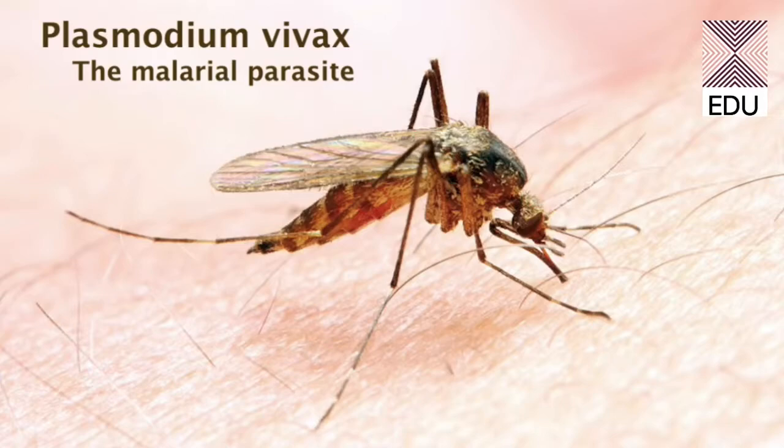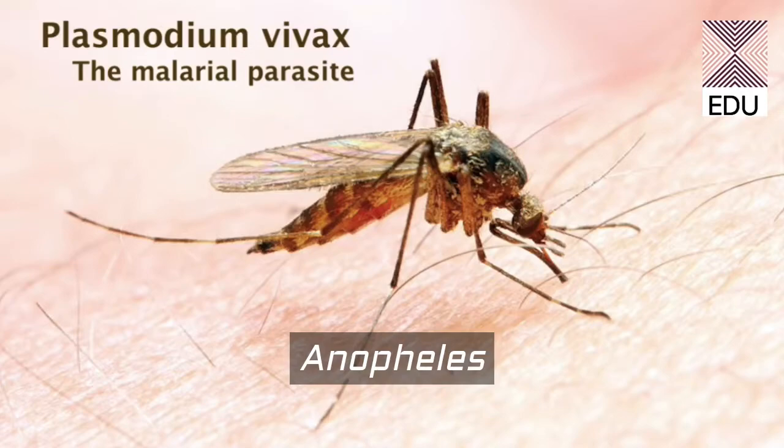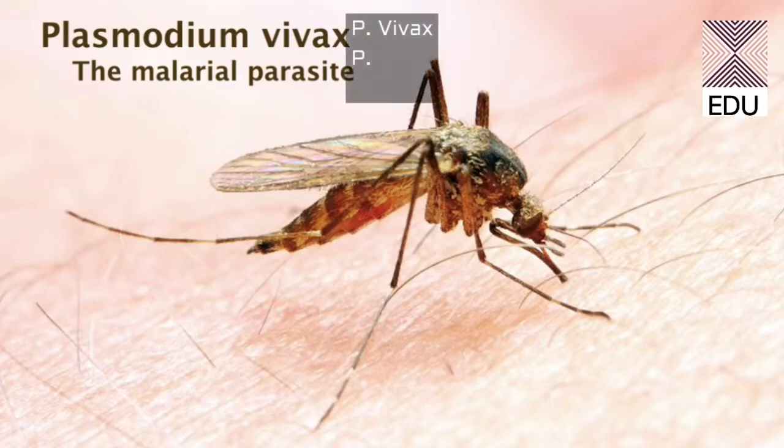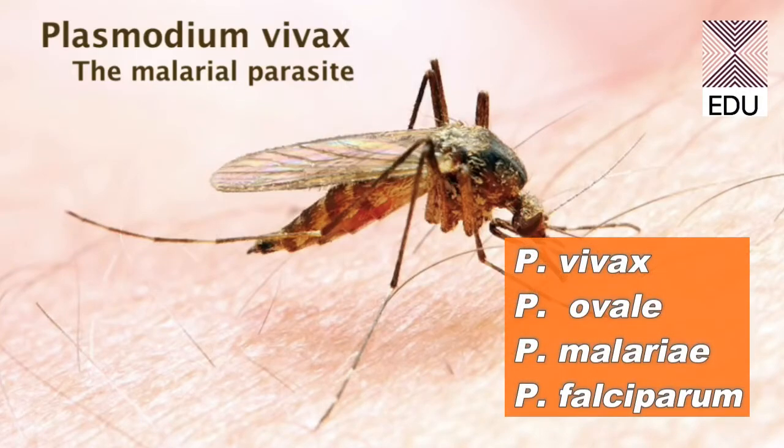And the mosquito, you must have heard of the Anopheles mosquito. This is the vector for the Plasmodium vivax. So this particular malarial parasite is found in the Anopheles mosquito. There are various species of Plasmodium. First is the Plasmodium vivax, the Plasmodium ovale, Plasmodium malariae, and Plasmodium falciparum.